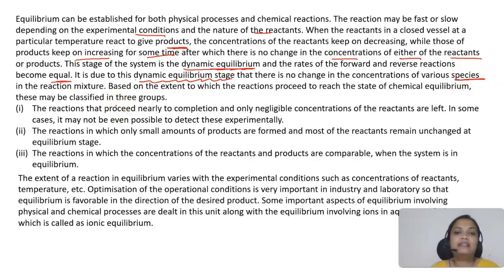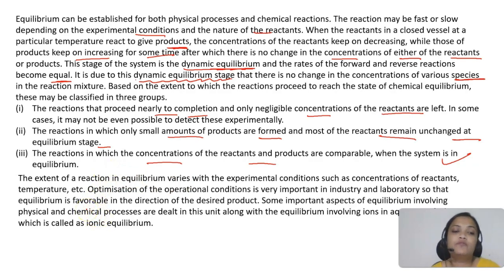Now, depending on the extent to which the reaction has taken place, we have three types of chemical equilibrium, meaning three extents we will study. First, the reaction nearly proceeds to completion and only negligible concentrations are left, so it is not even possible to detect them experimentally. The next is a reaction in which a small amount of product is formed and most of the reactant remains unchanged. And the third case is where the concentrations of reactant and product are comparable. That's what we are going to focus on, when the concentrations of reactant and product are comparable, meaning the system is in equilibrium.